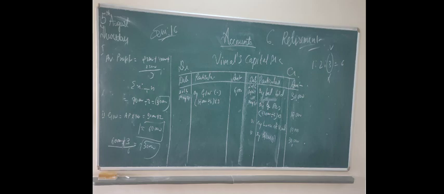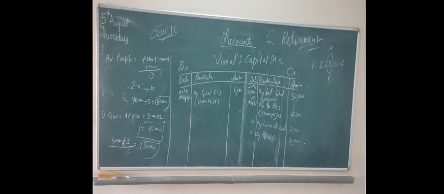Now, as you can see, the sum is given. Only adjustment type of information is given in the sum. Kamal, Bimal, and Vimal are the partners sharing profit and loss in the ratio 1 is to 2 is to 3. Their balances are given: capital, general reserve, loan of Vimal, goodwill. And afterwards it is given that Vimal died on 31st May.